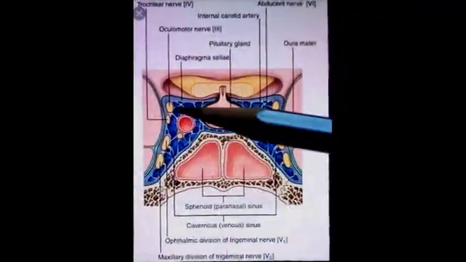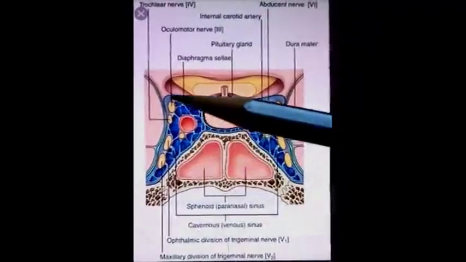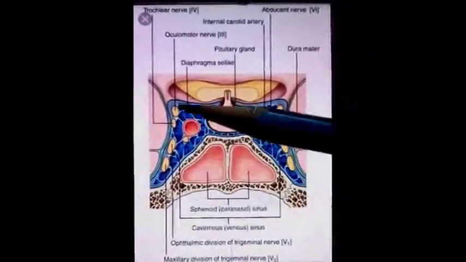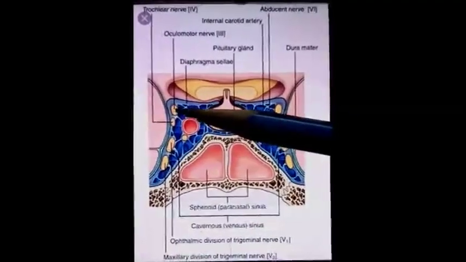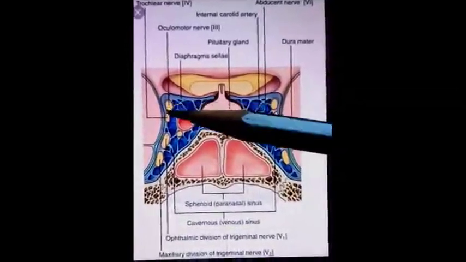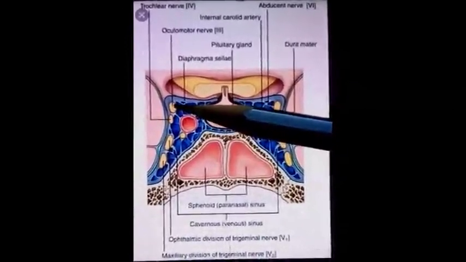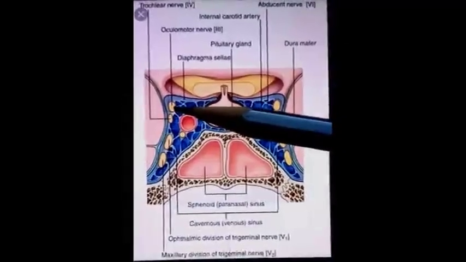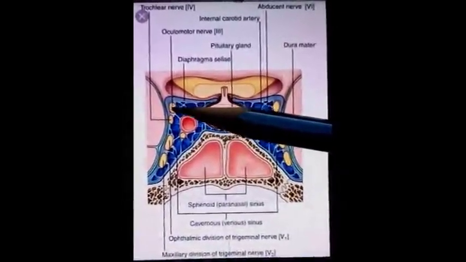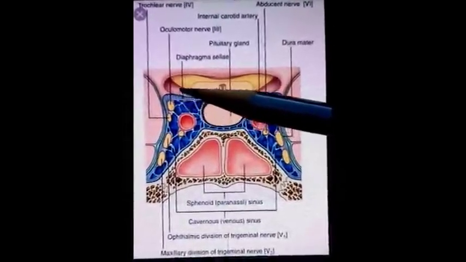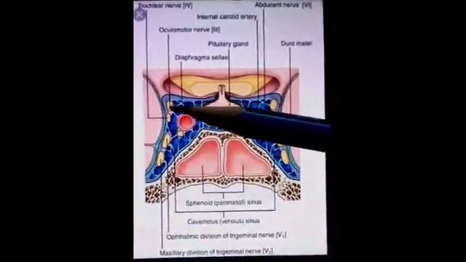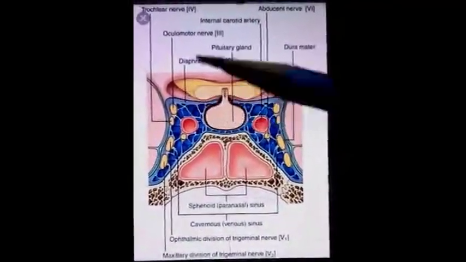Structures passing through the lateral wall of the sinus. The structures are present from above downwards in the manner. First is the oculomotor nerve. Oculomotor nerve is the anterior-most structure crossing through the lateral wall. In the anterior aspect of the sinus, this nerve divides into two branches, superior division and inferior division, which leaves the sinus by passing through the superior orbital fissure. This is superior orbital fissure. These two branches of this nerve pass out of the sinus through the superior orbital fissure.